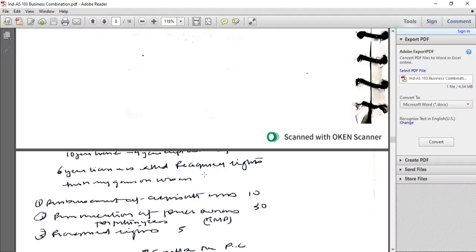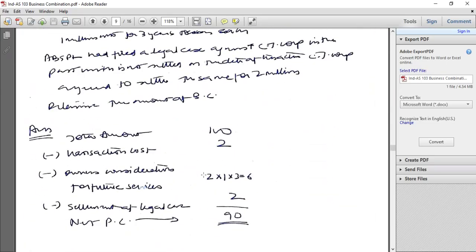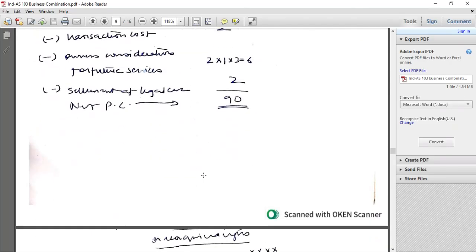ABSPL had filed a legal case, and the cost of settling the same would be 2 million. Total consideration 100 crores minus owner's consideration for future services 2 into 1 into 3, that is 6 million. Settlement of legal case 2 million. So net purchase consideration would be 90 million.